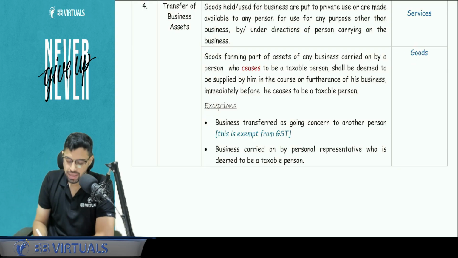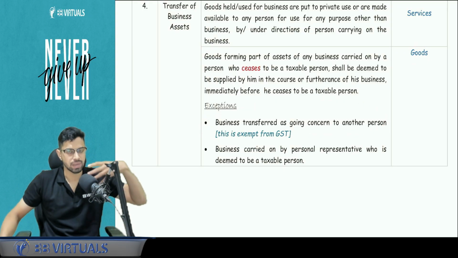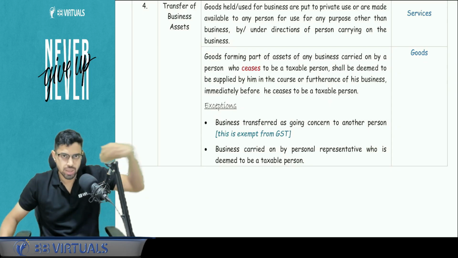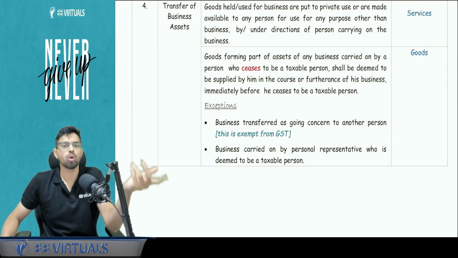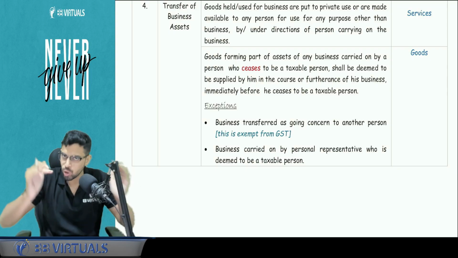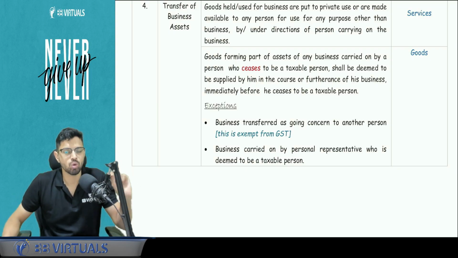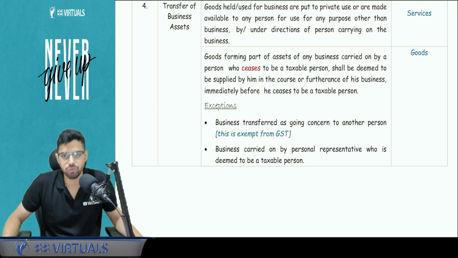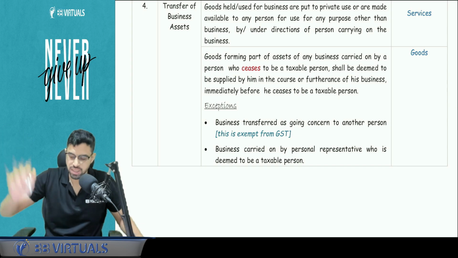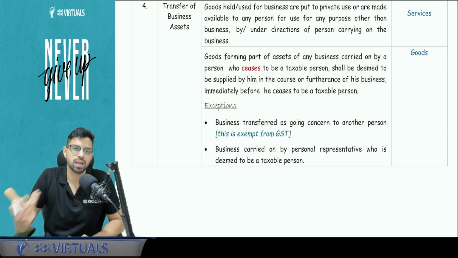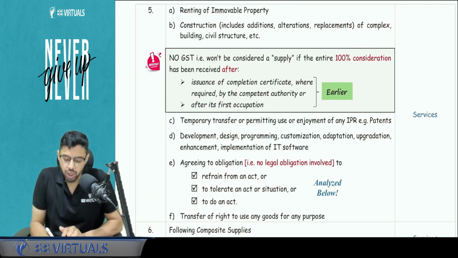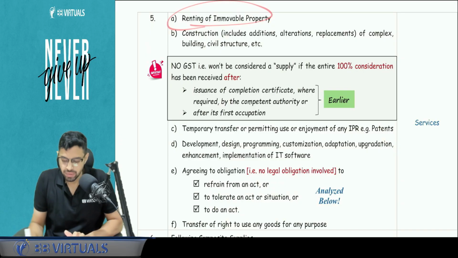Secondly, I am transferring the business as a going concern. I cease to be a taxable person because I sold my business as a going concern. Going concern means it's a running business. I'm not closing it down. This transfer as a going concern is exempt under chapter number 4. So no GST, hence obviously no scope of being a supply of goods. Renting of immovable property is also a service. Yes, it is a service.